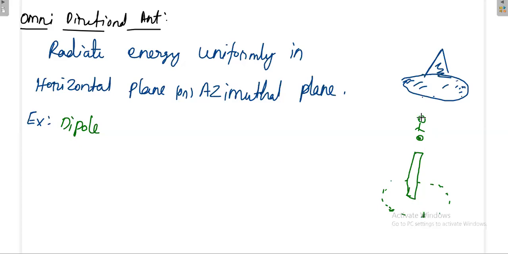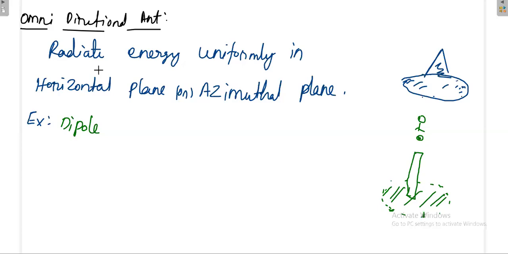This plane is called the vertical plane. I will teach that later. Whatever plane I have drawn here is called the azimuthal plane or horizontal plane. So what is omnidirectional? If a particular antenna radiates energy uniformly in the base plane, the horizontal plane, that is called an omnidirectional antenna.